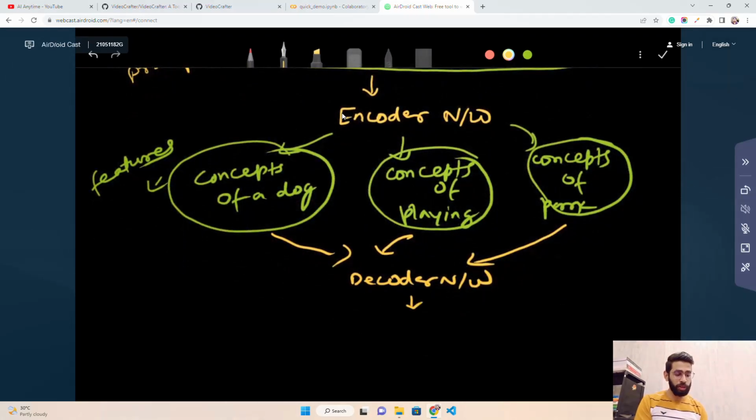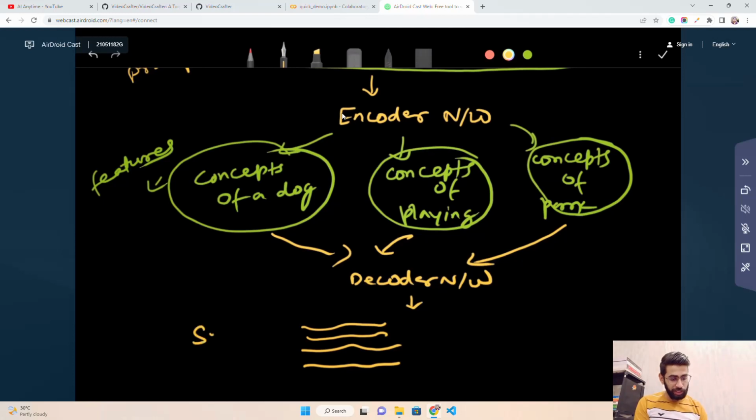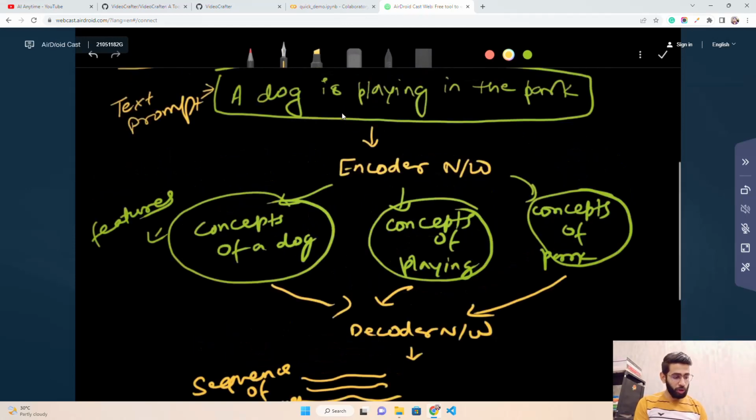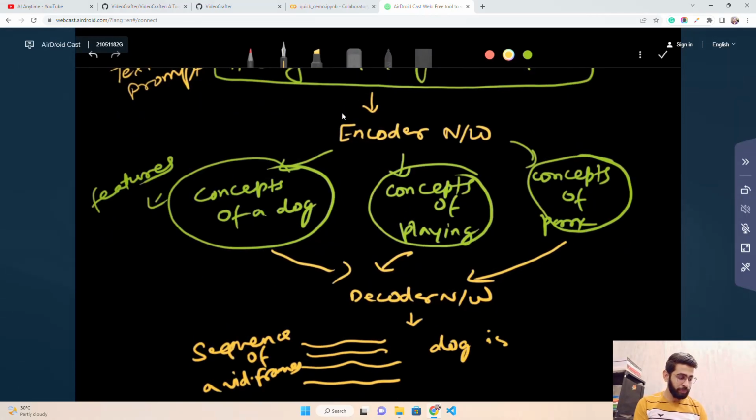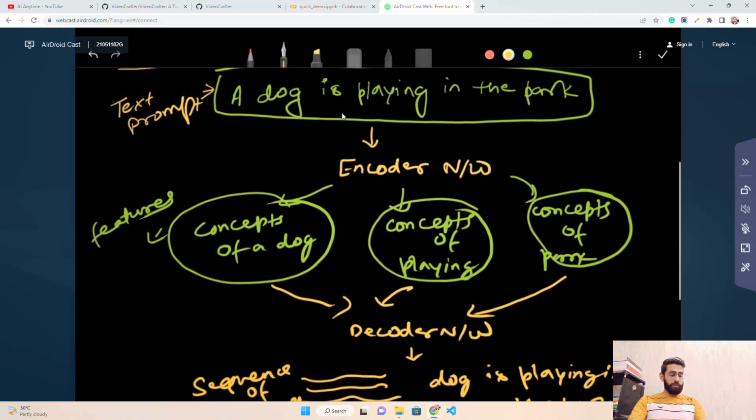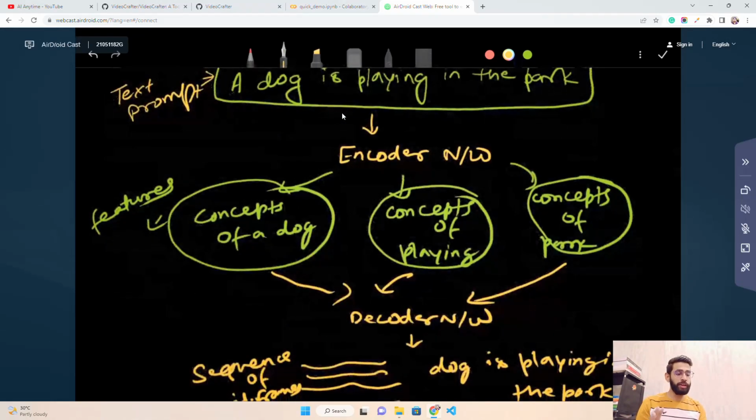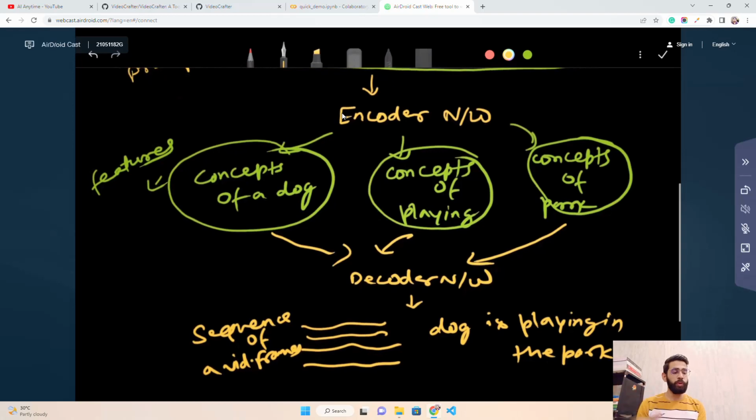In this decoder network, what happens is that it generates a sequence of video frames. This is nothing but a sequence of video frames, so I'm just writing vid frames. It generates a sequence of video frames. It will try to mimic a dog playing in the park. This is in very layman terms, not going into details about what an encoder or a decoder model is, but what we are seeing here is a combination of an encoder and decoder network.